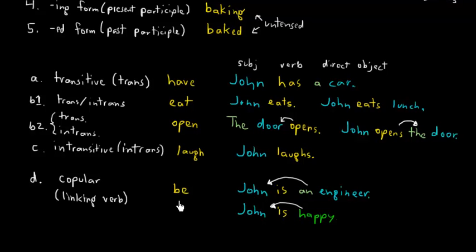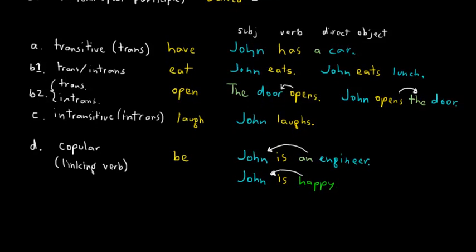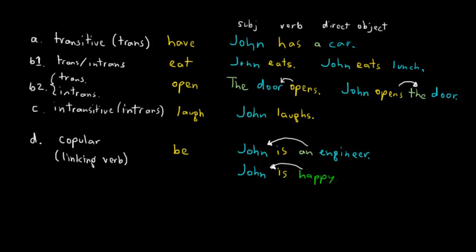And they seem, feel, they generally describe states rather than actions, although they do describe changing states. So become, go can be used as a linking verb in some definitions.